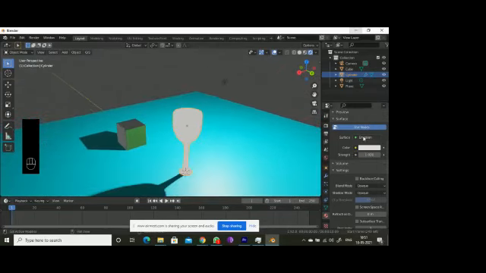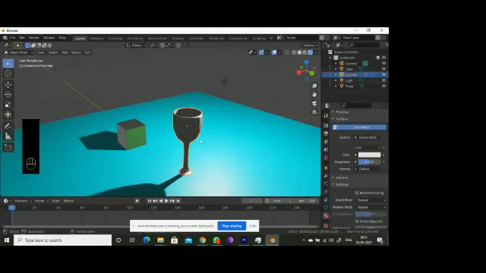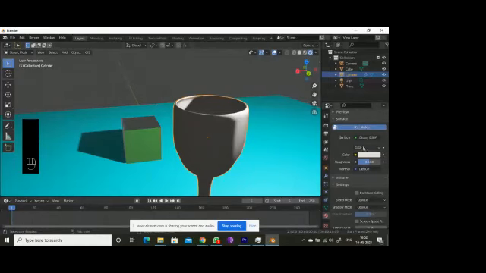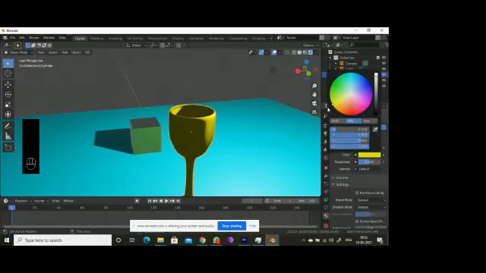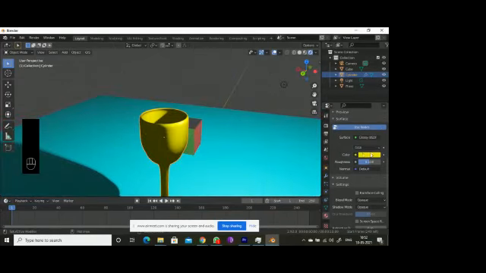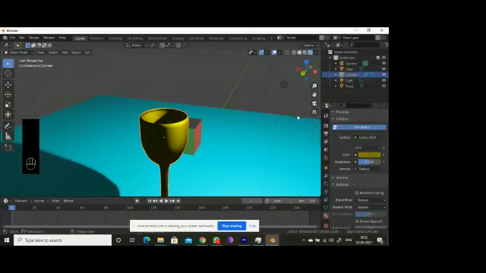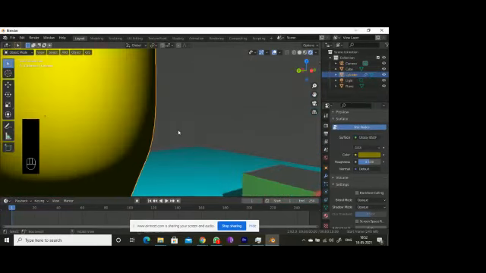So I don't want this emission. So let me go for glossy. We have to decide whether glossy will be nice or glass will be. Glossy will be nice for ornaments etc. So if I want this one to be like gold, okay, gold. So we need to decrease this color. So okay, this will be in somewhat gold color.